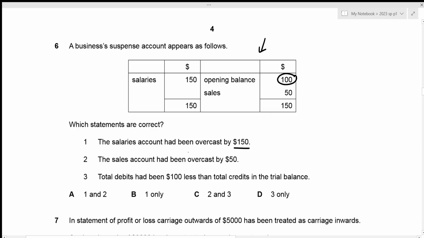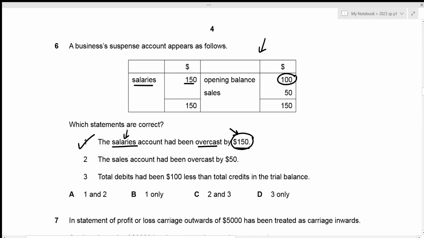While correcting, the overcasts are always recorded on the same side on which that item would be appearing in our trial balance, whereas the undercast is going to be posted to the opposite side, right? So we're talking about salaries here, which is an expense, and expenses are always recorded on the debit side. And we're talking about an overcast of 150, which means that the correction of this would be salaries on the debit side with the amount 150. And we can see here that salary is on the debit side with the same amount of 150, which means that this statement is correct.